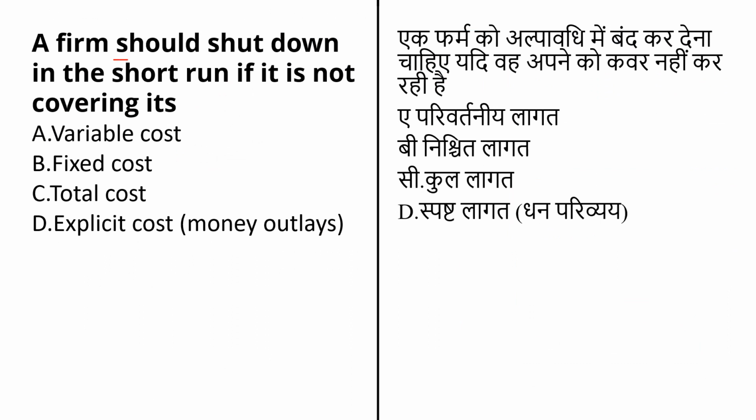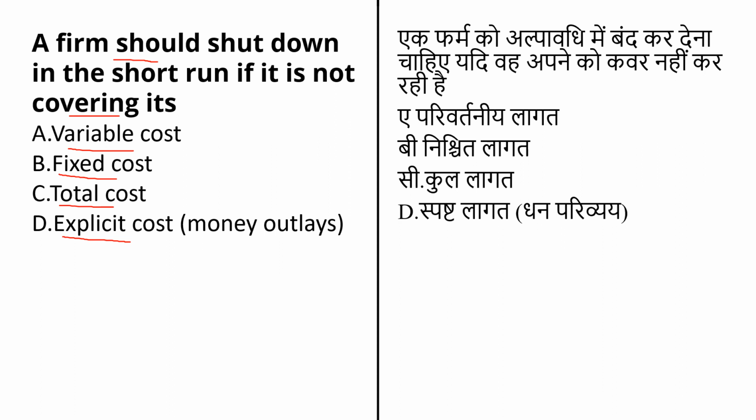A firm should shut down in the short run if it is not covering its... In this question they ask you, a firm has to shut down in the short run if it is not covering which of the following costs, and the options given are variable cost, second option is fixed cost, third option is total cost, and last option is explicit cost. A firm should shut down in the short run if it is not covering its variable cost.